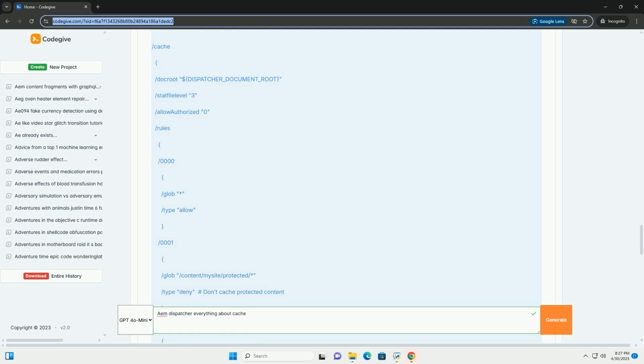Configuration for load balancing. Load balancing is configured in the /renders section of the dispatcher configuration. The dispatcher will automatically distribute requests across the available renders. You can use the /wait property to configure weighted round robin. Example: in this example, publish server 1 will receive twice as many requests as publish server 2. Sticky sessions: to enable sticky sessions, add the /sessionmanagement section to your farm configuration.